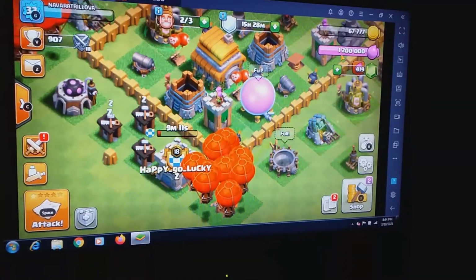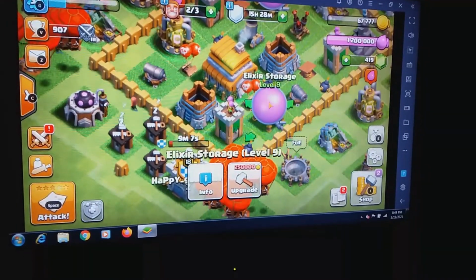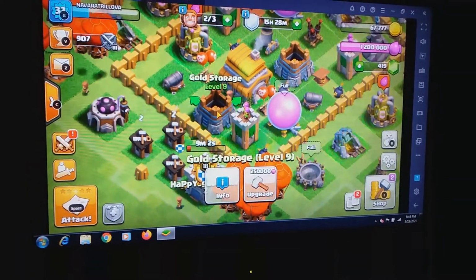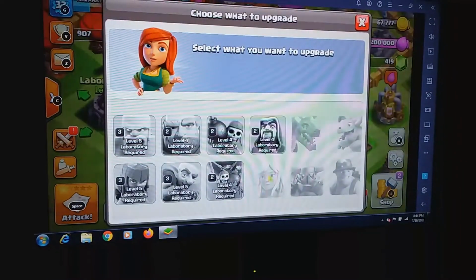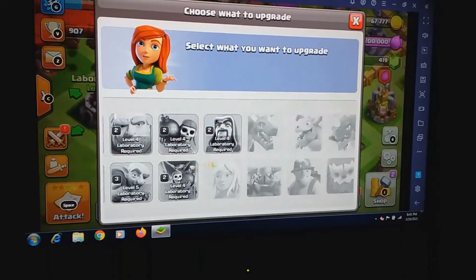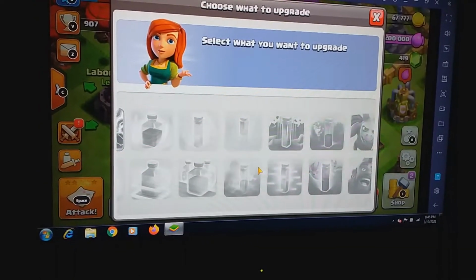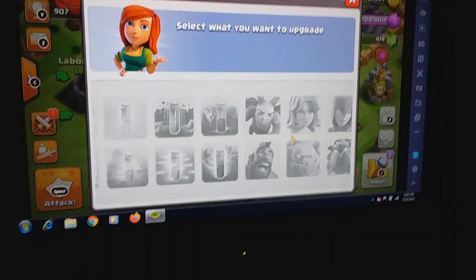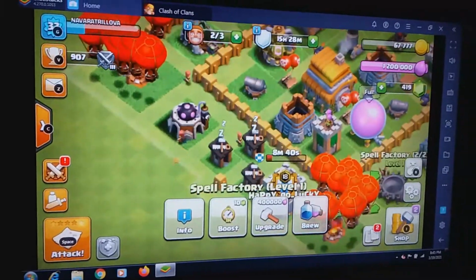This is gold. This is elixir. I have elixir in my storages. See, this is the elixir storage. This is level 9. This is the gold storage. This is also level 9. This is the laboratory where one can upgrade their troops or their elixir spells. And in the later stages, these are dark elixir spells and dark elixir troops, which I'll tell you in my town hall, because the alien has a town hall 11.